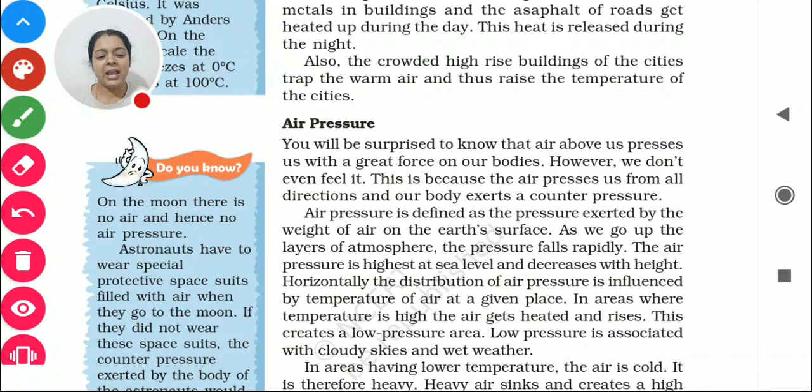As it presses from all sides, we are not able to feel it. That's why we don't feel it. Else, let me tell you, air has lots of pressure, and you can easily imagine it when the air is blowing very fast, and you are going with an umbrella, and the umbrella goes back.